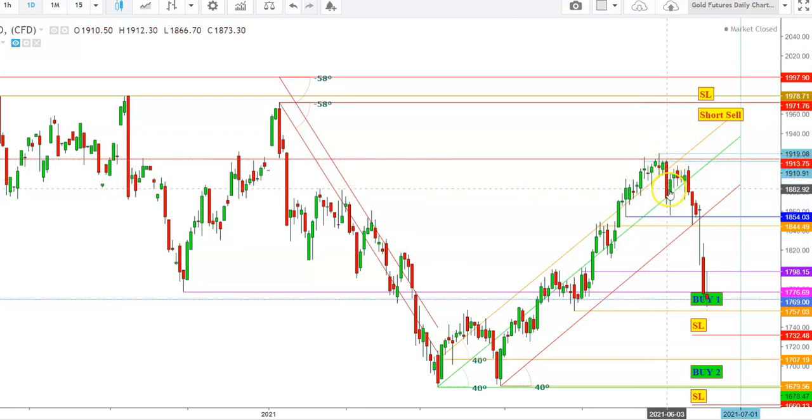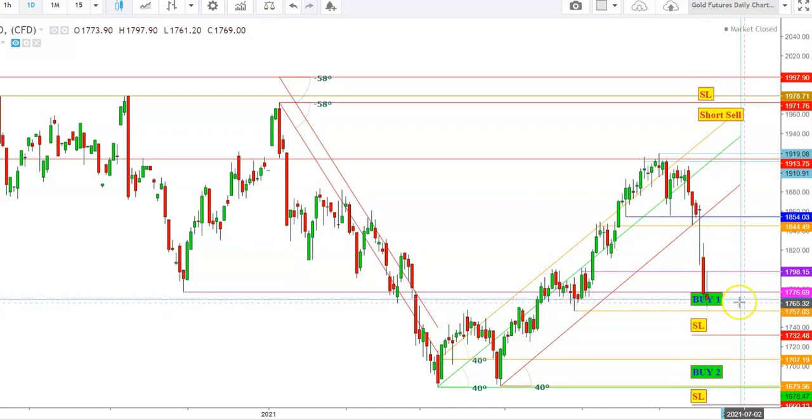Finally the gold futures started to move downward on June 3rd, 2021 and found some support at the levels of $1854, and once again a bounce back was there, but the gold futures could not sustain above the levels of 1905 and finally started a downward trend on June 11, 2021. Since then, you can see how the gold futures have been constantly falling when they finally tested my first buy zone on June 17, and a bounce back was seen, but once again a sharp sell-off was there.